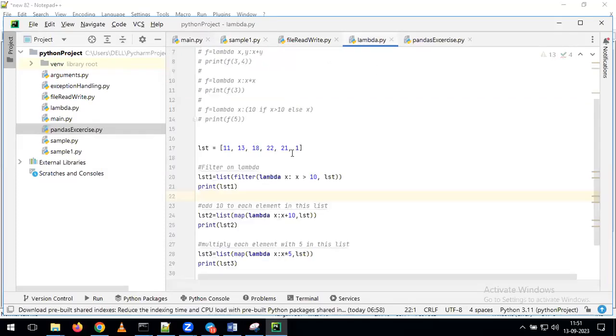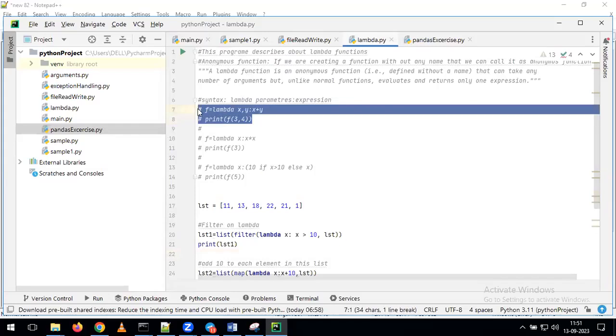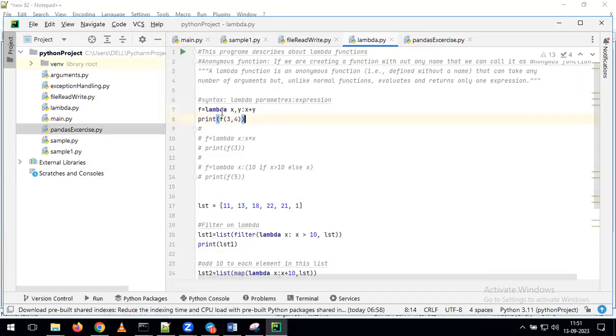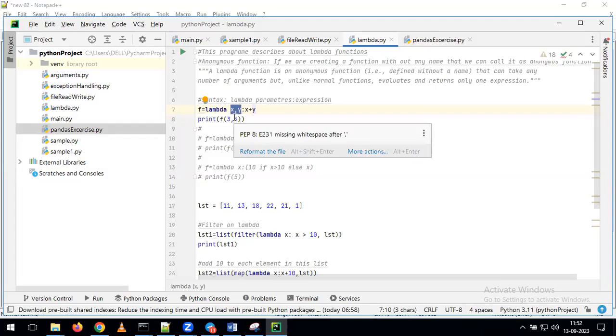Let's see one example. See this one. In this example, if you observe, we are using the Lambda function. As part of using the Lambda function, we are giving the two variables x comma y. On top of these two variables, I want to perform the addition operation, so we are giving the operation x plus y. First we provide the variables, and depending on your requirement, whatever variables you want to use, we need to pass those variables. After that, we give the colon. Then we specify the expression, what operation you want to perform on these variables.